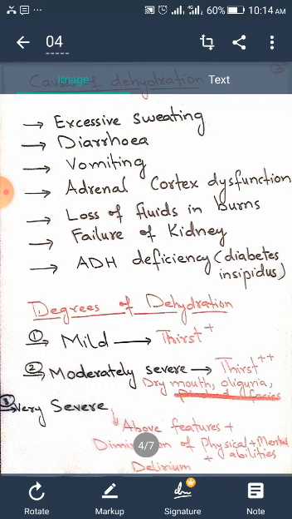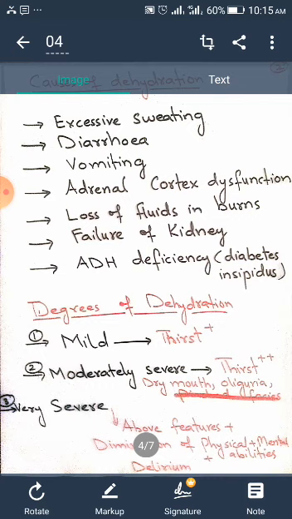Loss of fluids in burns. When there are burns in the body, when tissue is burned, skin is a tissue. When tissue burns, interstitial fluid that is present within the spaces of tissues will be lost, water will be lost. So, primary dehydration will be the major result.